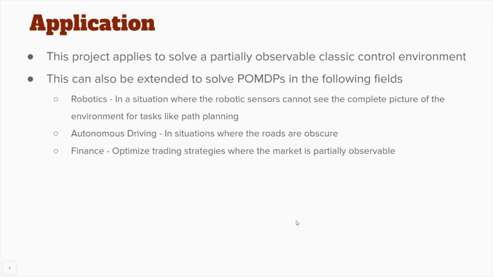Moving on, let's look at the application of the transformer based Q network. It can be used in various fields such as robotics, autonomous driving, finance, etc. For example, in the case of autonomous driving, we can consider the partially observable state as when the roads are obscure. In our project, we are currently using our implementation to solve a partially observable CartPole environment from the OpenAI classic control environments. The environment considered is CartPole version 1.